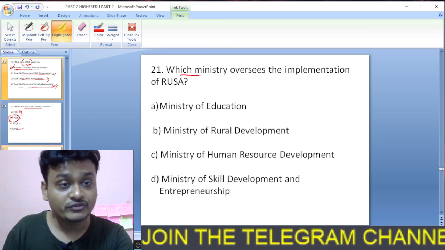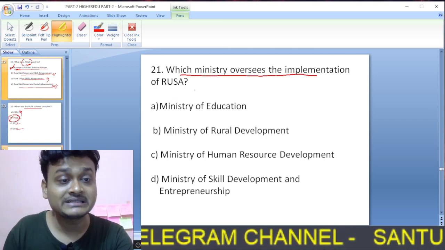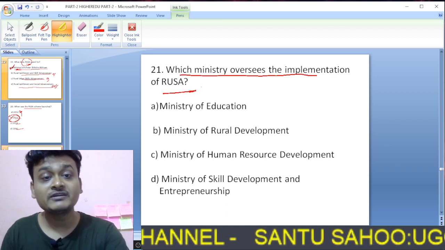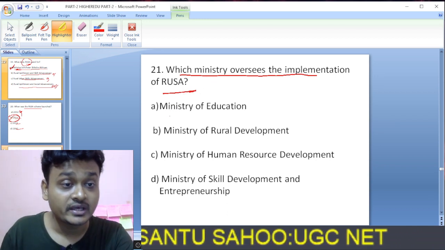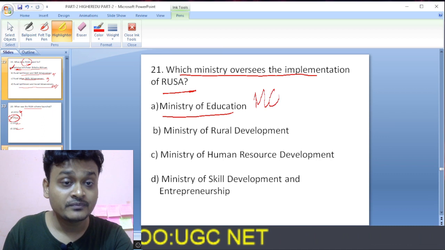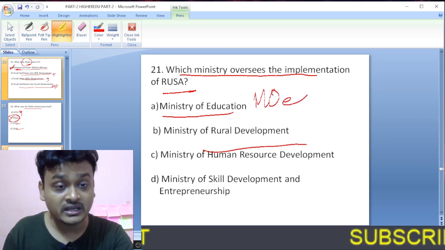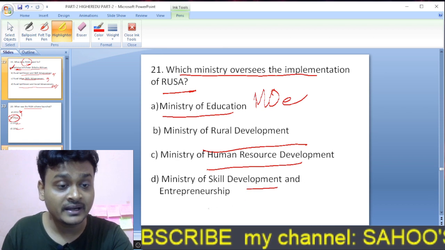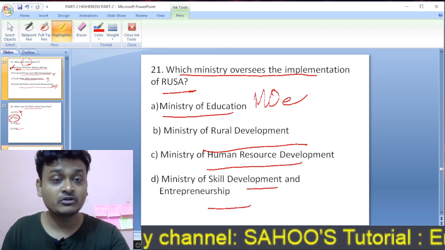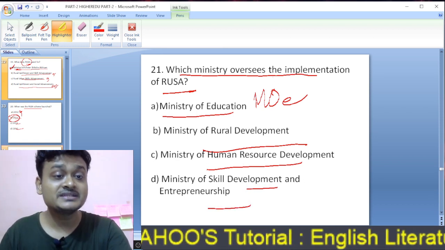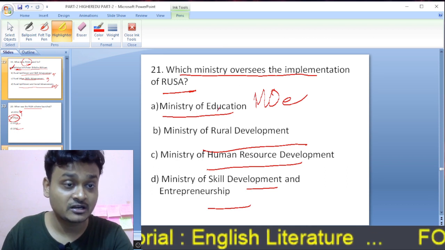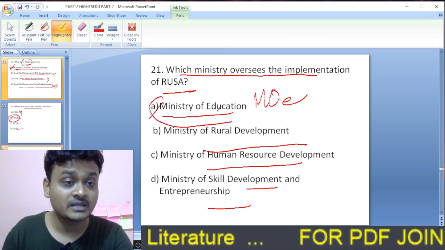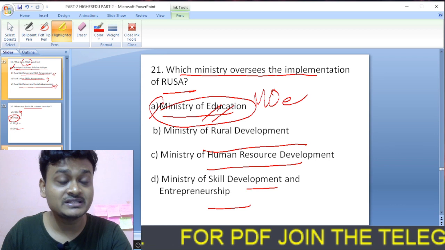Next question. Which ministry oversees the implementation of RUSA? Ministry of Education, that is MOE, Ministry of Rural Development, Ministry of Human Resource Development, or Ministry of Skill Development and Entrepreneurship. It is the Ministry of Education. So here A is the right option. Ministry of Education oversees the implementation of RUSA.